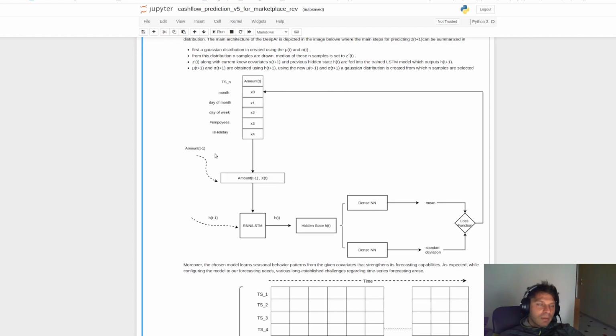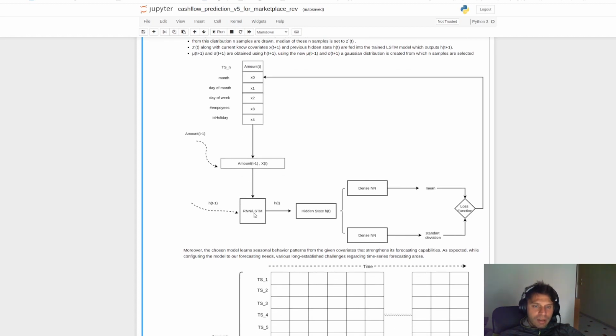So we are getting the previous value along with the new covariates, and this is fed to an RNN network, where we can use the hidden state and the new information in order to get the new hidden state of this time series.